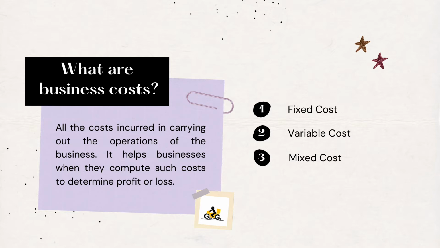Fixed cost is the cost which remains fixed irrespective of the level of the output. Examples are rent, salaries of employees, advertising and promotional campaigns, etc. Variable cost is the cost which changes with the change in the production, such as raw material, wages of labor, energy used in production, etc. Lastly, mixed costs have both fixed and variable characteristics. A mixed cost contains a fixed portion of the cost incurred even when the facility is idle and a variable portion that increases directly with volume.